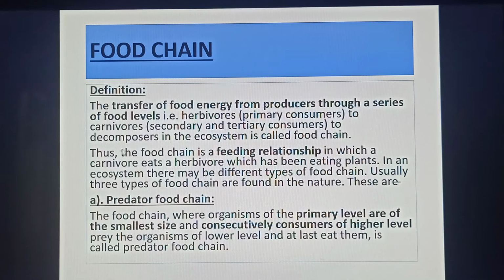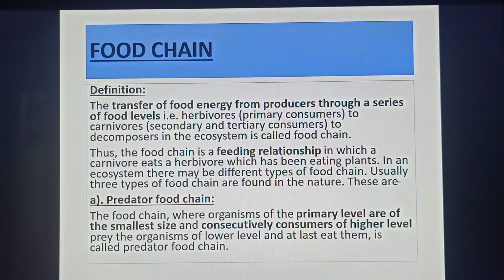The transfer of food energy from producers through a series of food levels, that is herbivores, primary consumers, to carnivores, secondary and tertiary consumers, to the decomposer in the ecosystem is called food chain. Thus, the food chain is a feeding relationship in which a carnivore eats a herbivore which has been eating plants.